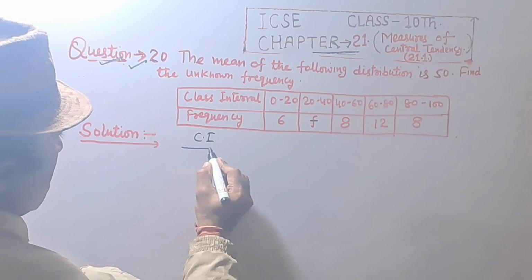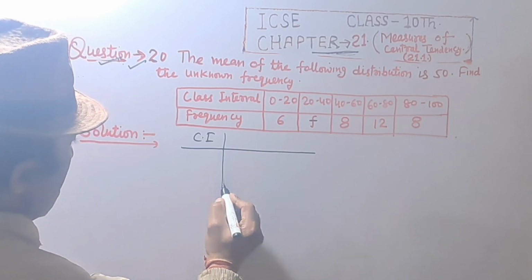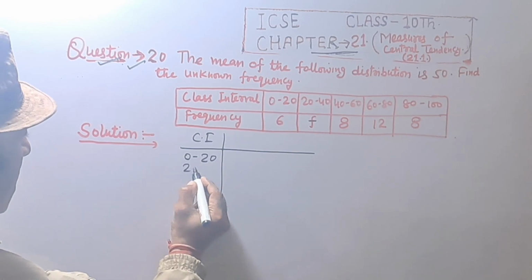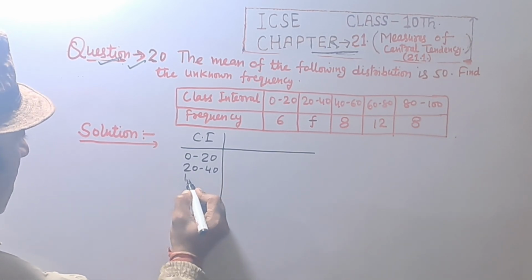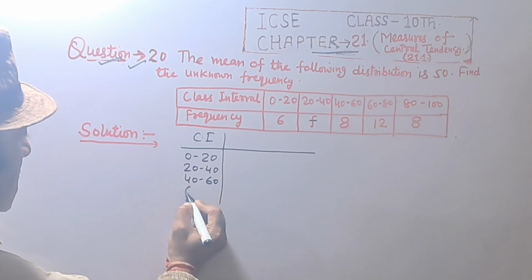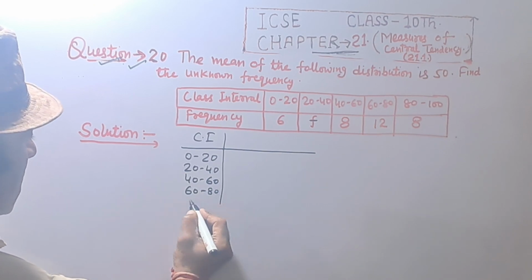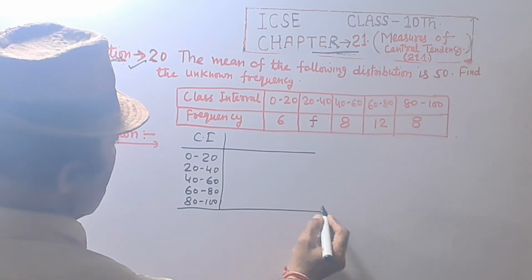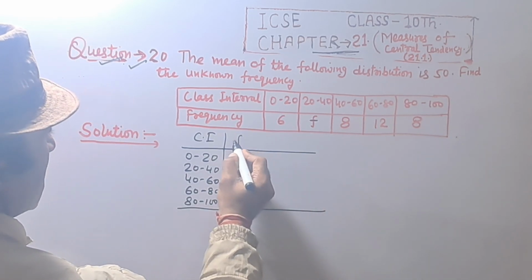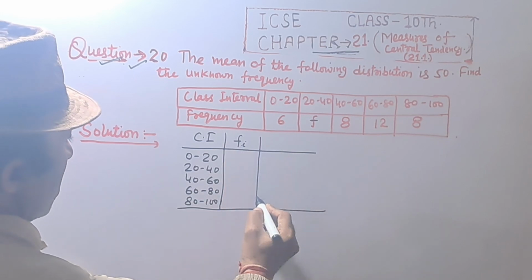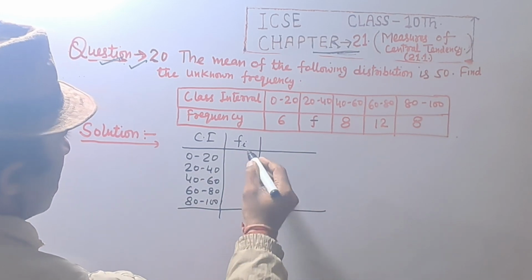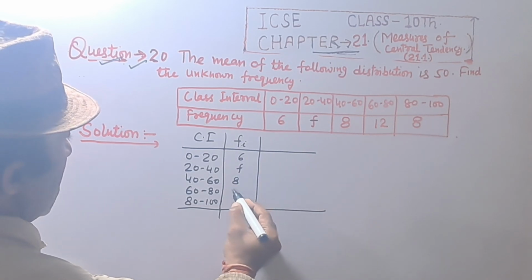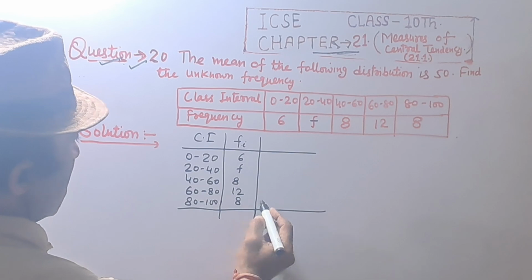Class interval: 0 to 20, 20 to 40, 40 to 60, 60 to 80, 80 to 100, and frequency Fi: 6, F, 8, 12, 8.